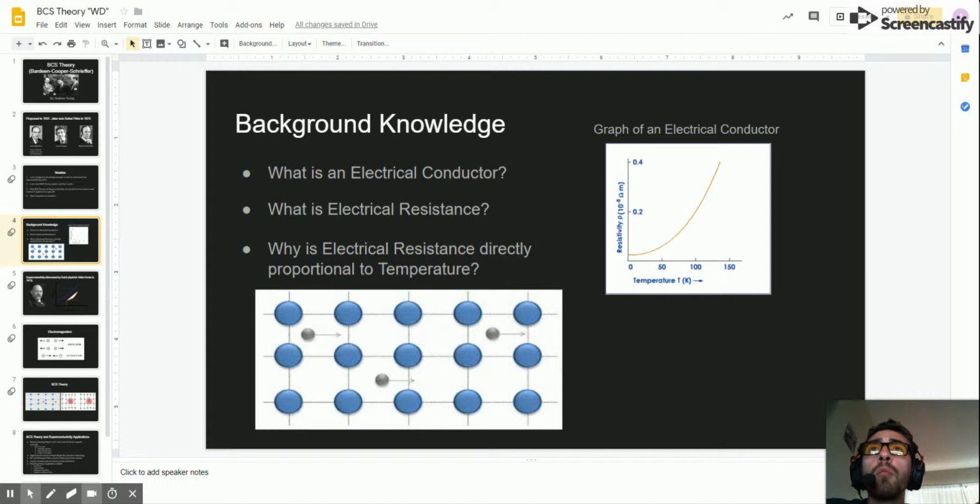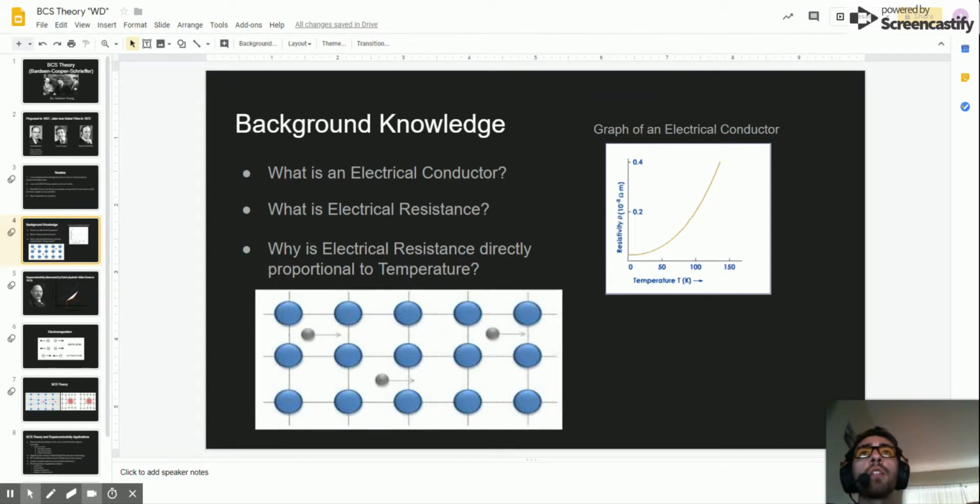Now, I want to talk about what electrical resistance is. If anybody else wants to share in their own terms what electrical resistance is, feel free to raise your hand and share. Yes, so electrical resistance is basically just the measurement of how hard it is to pass electricity through a material.